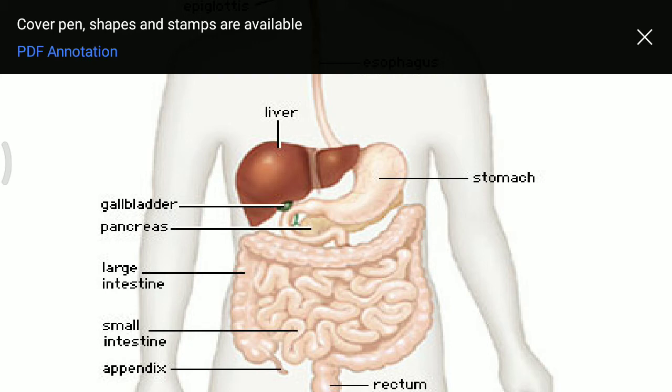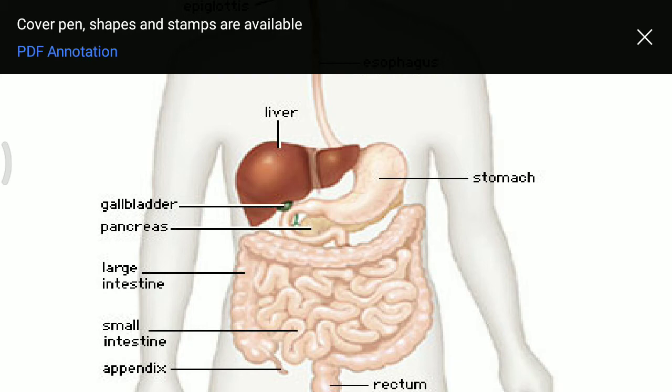Now, this small intestine is actually the largest internal organ. You can see here it is about 7 to 7.5 meters in length. The first part is known as the duodenum, in which 3 glands open: liver, gallbladder and pancreas.